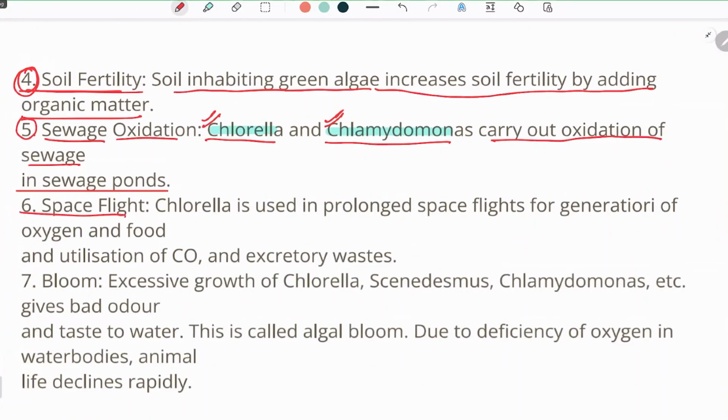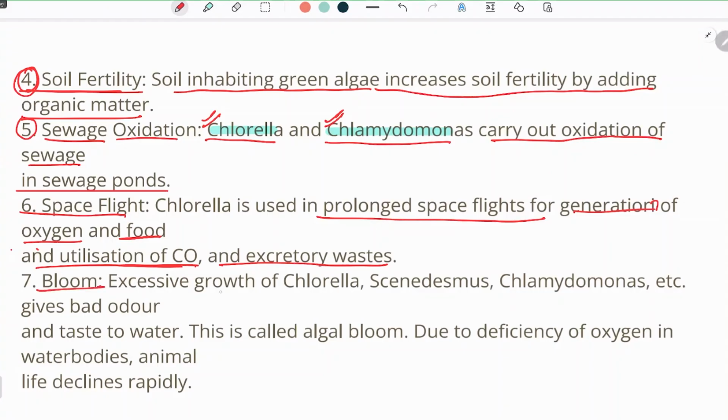Space flight. As I was talking about, chlorella is used in prolonged space flights because, first of all, it is a very good source of protein, carbohydrates, minerals and vitamins. And second, it can also be used in the generation of oxygen and food and utilization of carbon dioxide. So it is helping in both ways. It can act as a food source, and it can also help in the generation of oxygen and utilize the carbon dioxide which is released as excretory waste. So in space flights, mainly chlorella is used.